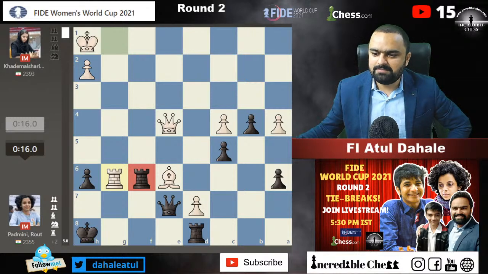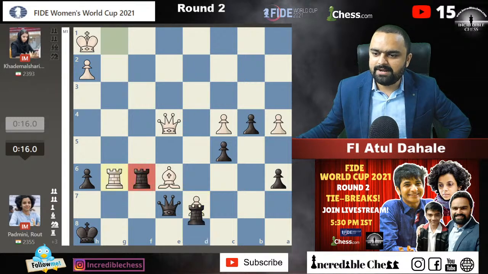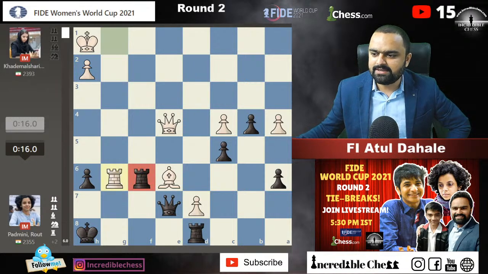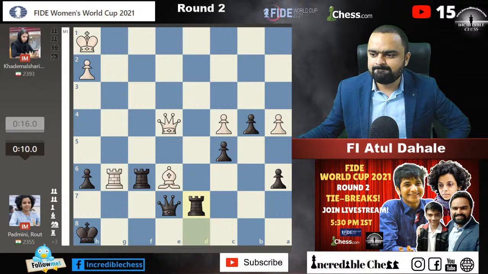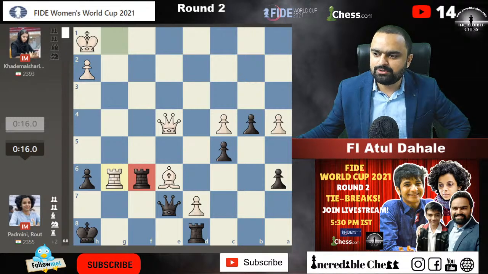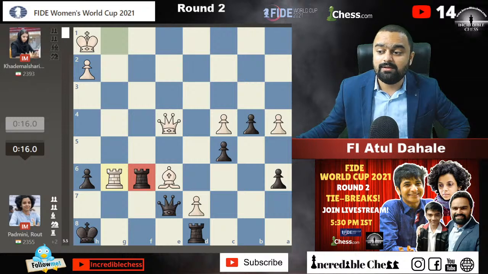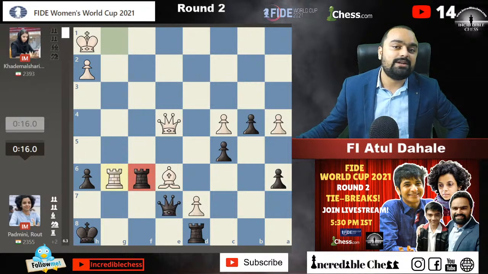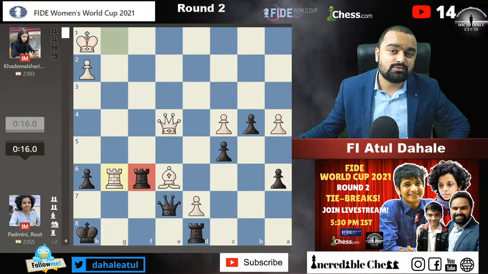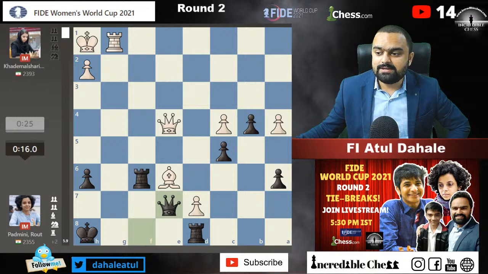Yeah, she was playing in time pressure for a long time, and she played this move quickly. She had 16 seconds and she played quickly. She had 6 seconds or something, and then she played, and that was a quick move. She should have played something else. We don't know, they are playing under big pressure, guys. A lot of pressure is there, and playing under pressure, that too in time pressure, in such a situation we can't say anything.